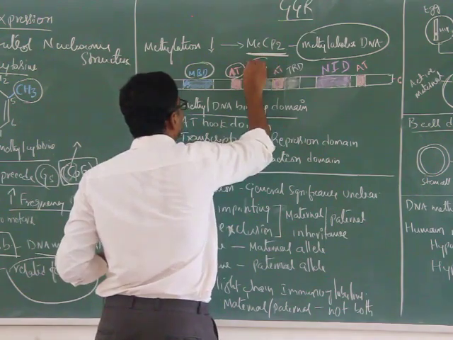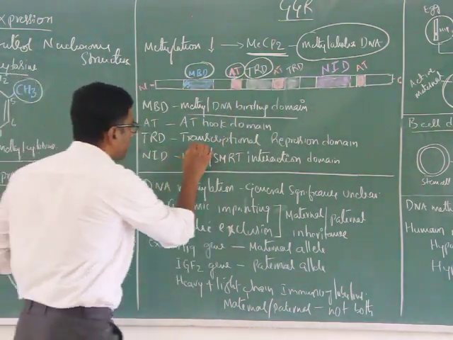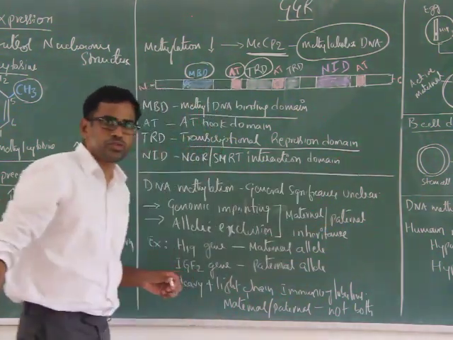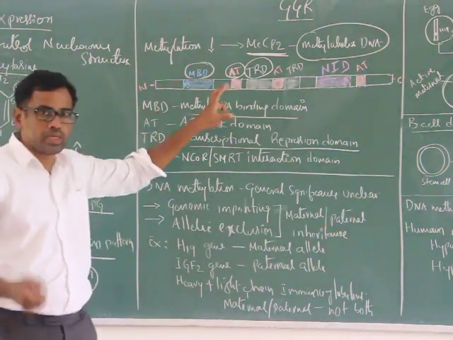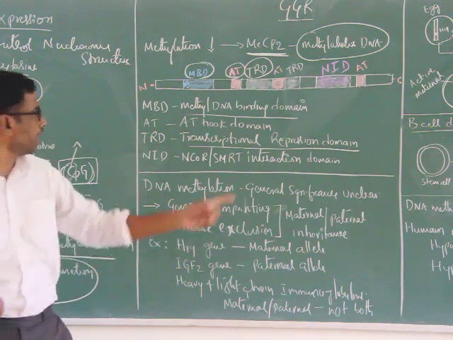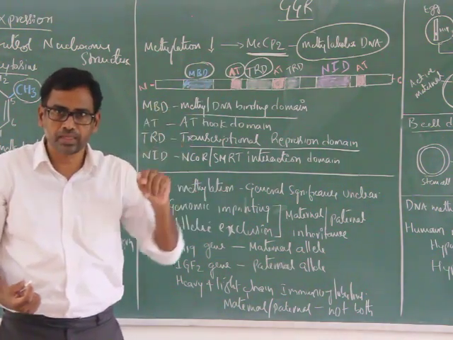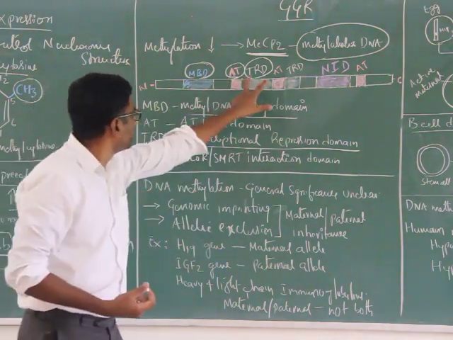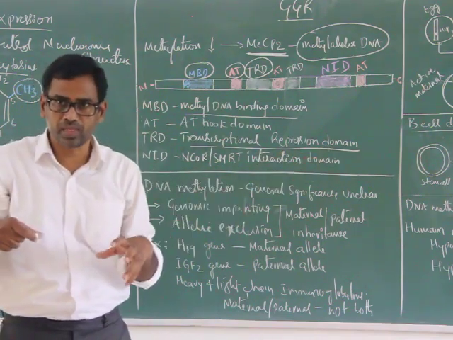Another domain is TRD, the transcriptional repression domain. That means MeCP2 directly binds to methylated DNA and hooks through the AT domain. Apart from these two, the TRD can repress transcription.